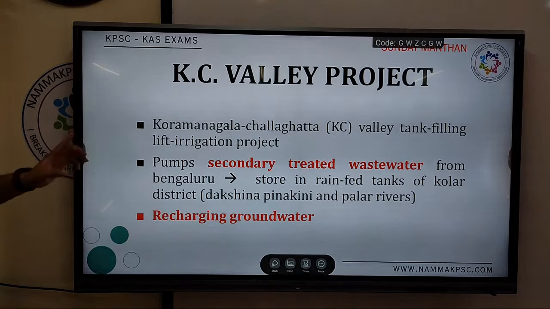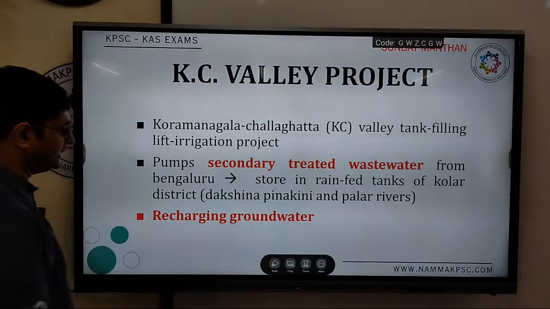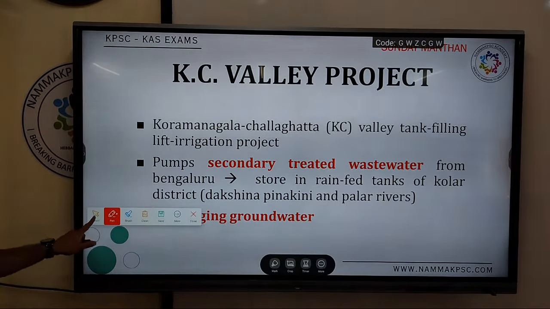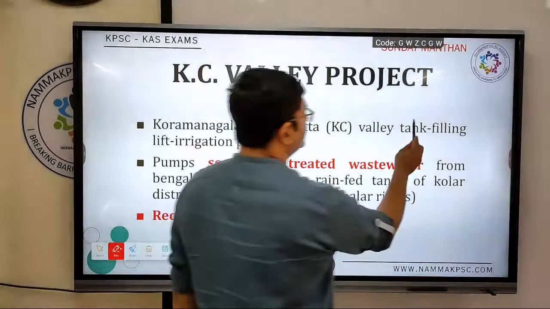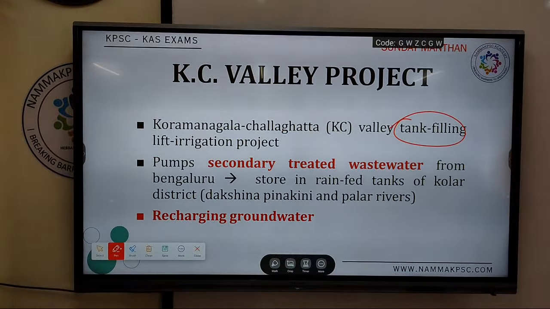Koramangala Challaghatta Valley tank filling lift irrigation project. Basically it will be used to fill up the various tanks across Kolar district.